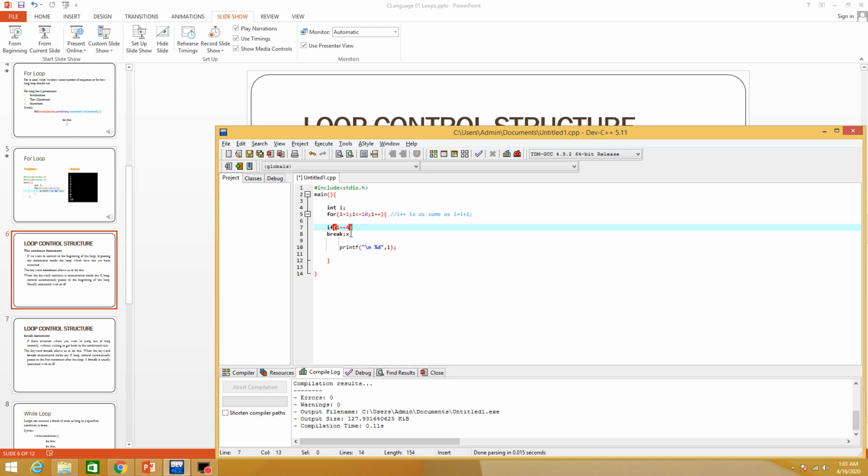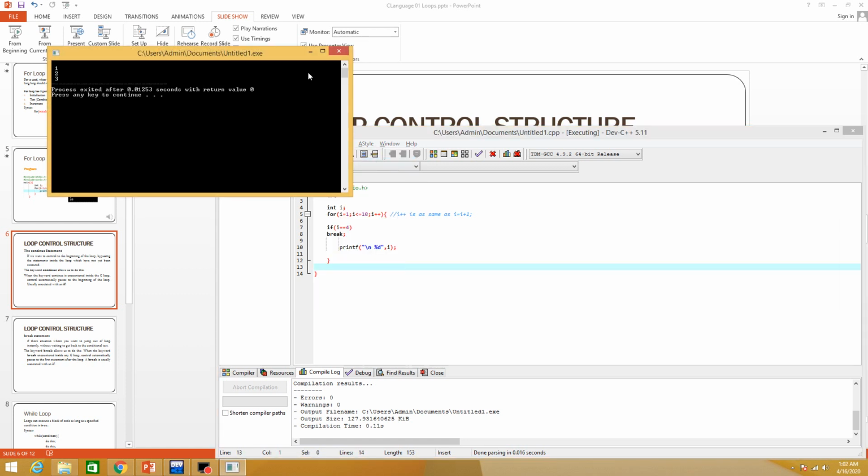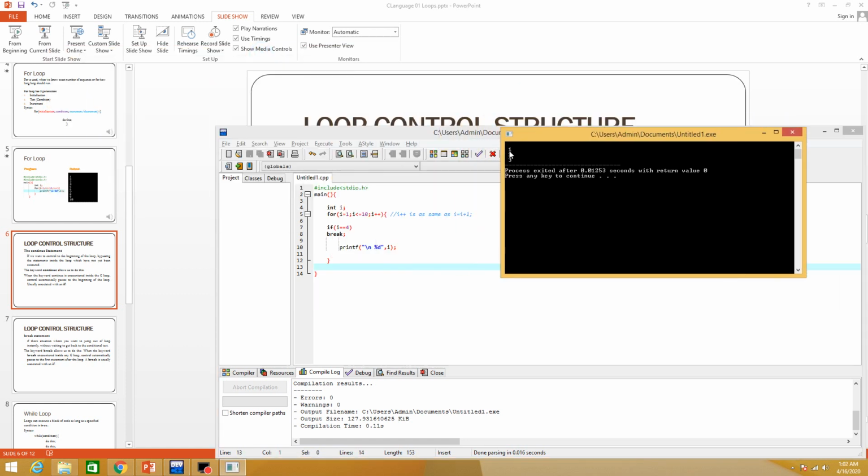These two statements will not be executed if i is 1, 2, and 3. When it comes to 4, then this statement will be true, right? This statement will be true, and the break statement will be executed. When it comes to break, then it will pass the control from here to here. So let's compile it and run it. Now you can see that only 1 to 4 are printed.